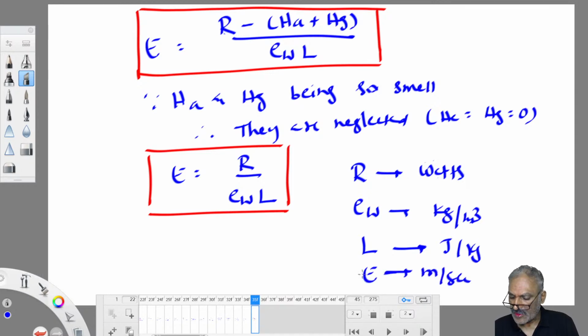This unit system is not remembered because we are not so comfortable with thermodynamic terms. That's why it is not so popular among civil engineers. Mechanical engineers are very comfortable with thermodynamics, that is their approach. Water budget method is very popular among civil engineers. If they ask any question from this topic, it is from the water budget method only. You can ignore this empirical formula and this approach, but the remaining are very, very important.